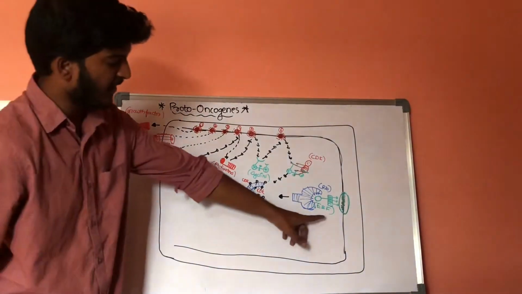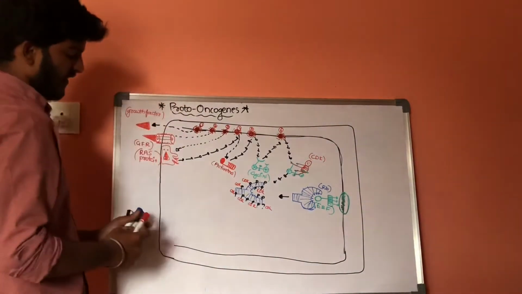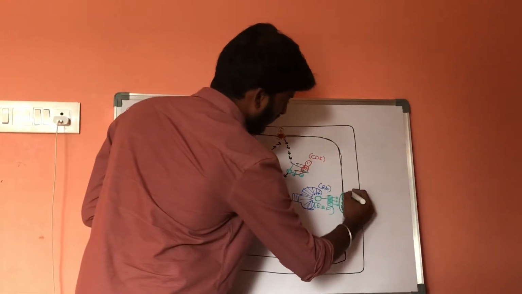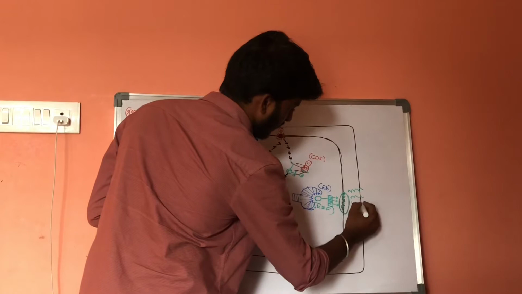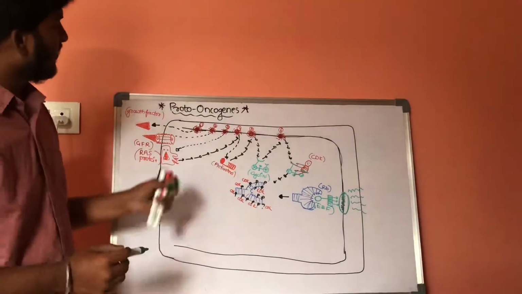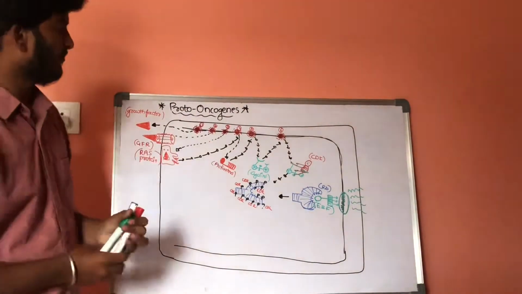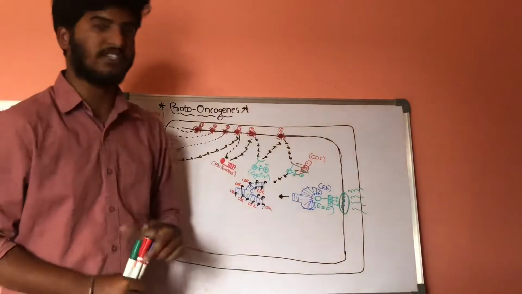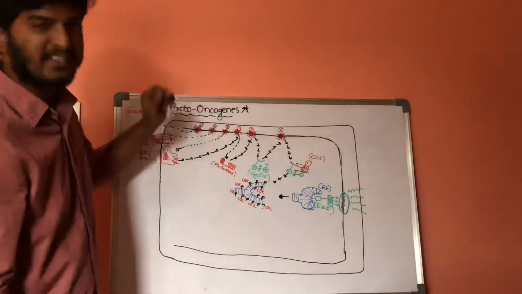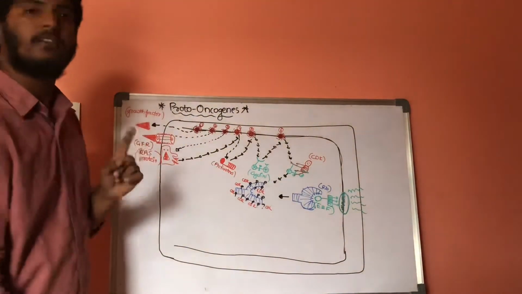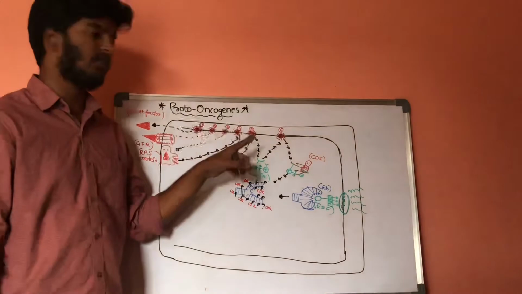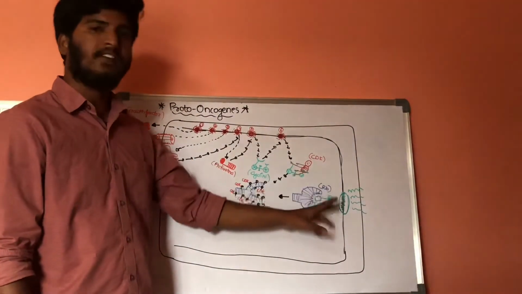Whenever it is releasing the E2F protein, it will bind to the DNA replicating gene. After binding with the DNA replicating gene, it is involved in formation of a new set of DNA material. In this way, normally the DNA replication will be taking place. That is the normal function of proto-oncogenes. So we have discussed the normal function of proto-oncogenes. How do these proto-oncogenes result in cancer? One first point to remember is, overactivation of these proto-oncogenes will result in cancer.